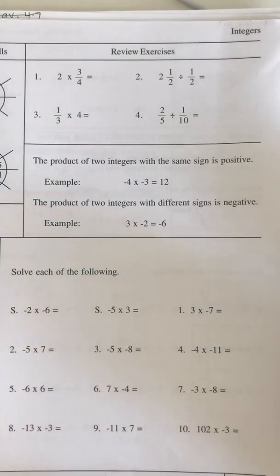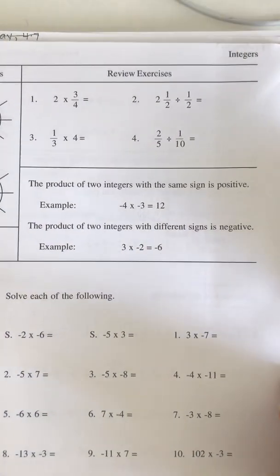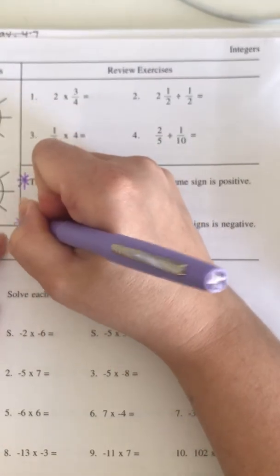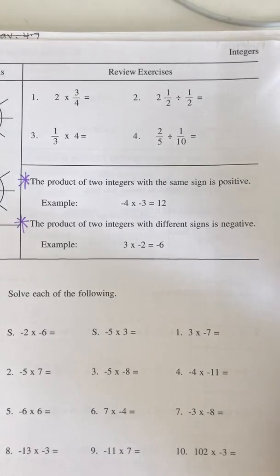So after you complete your review exercises and speed drills, I want you to read these directions up here and keep these two rules in mind. So the first rule is that the product of two integers with the same sign is positive.